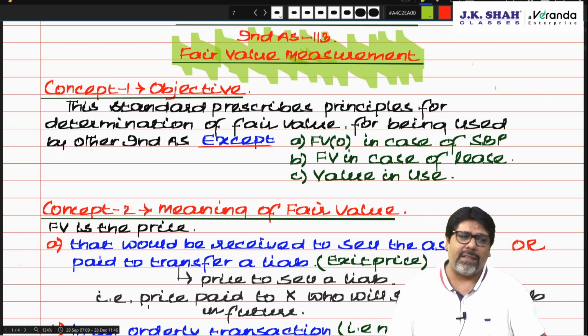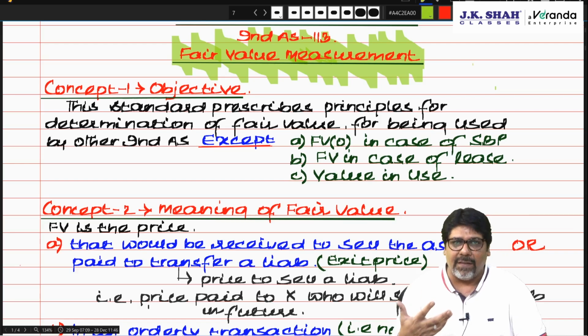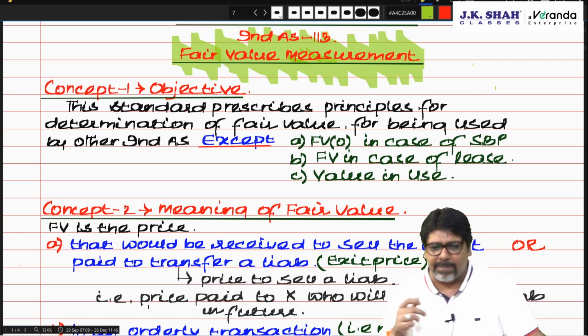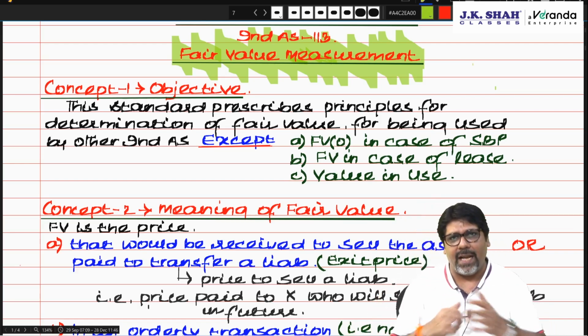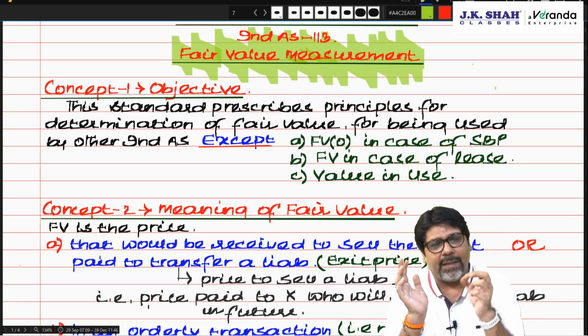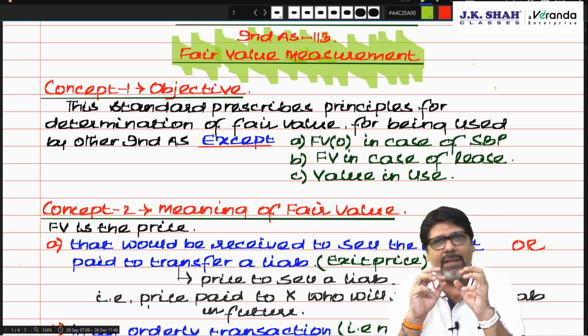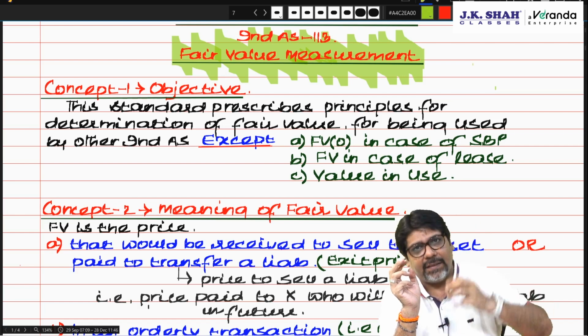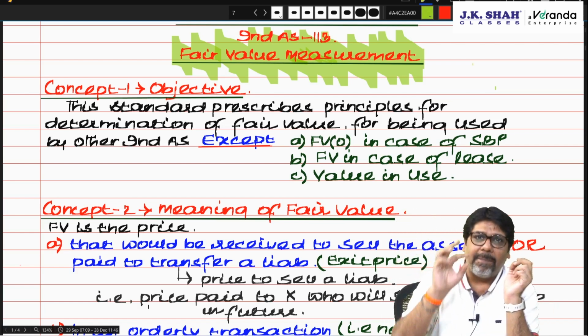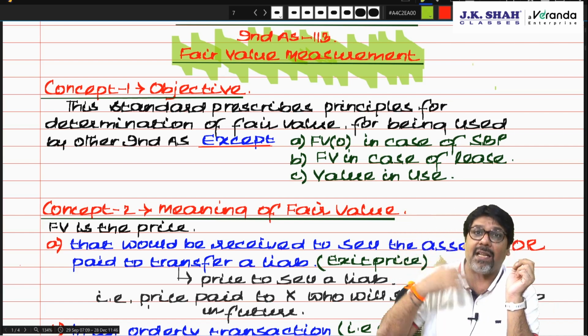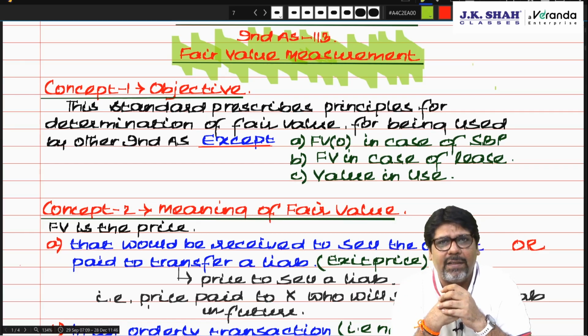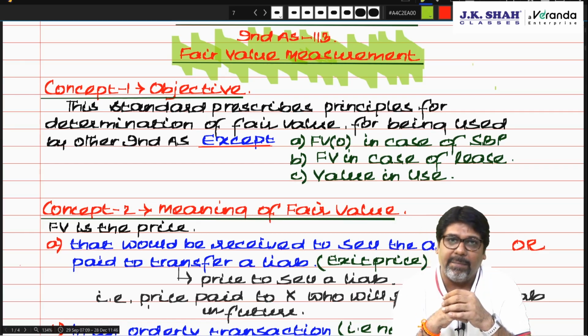So first, this standard tells us what is the meaning of the fair value. It says the price that would be received to sell the asset, or the price that would be paid to transfer the liability. It is very simple to understand price which is received to sell the asset, but the price paid to transfer a liability. What does the word transfer a liability means?